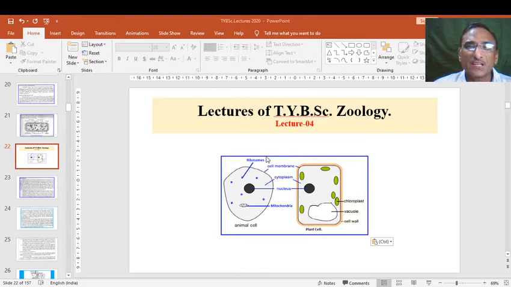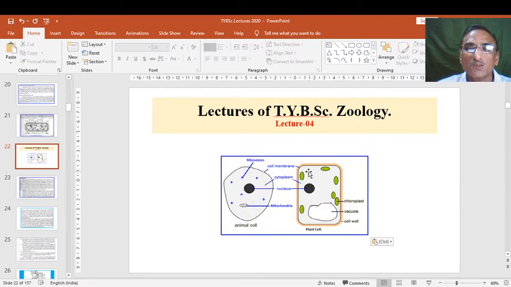Eukaryotic cells means plant cell or animal cell. These both are eukaryotic types of cells, where the plasma membrane or cell wall is there, then the nucleus is there, and the nucleolus is also there inside the nucleus.